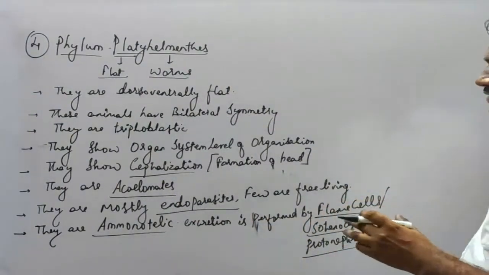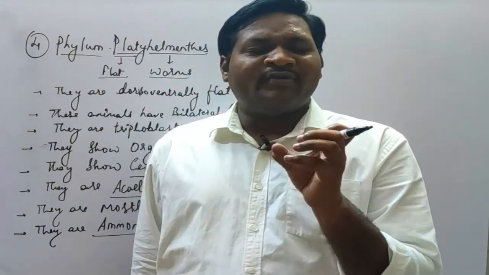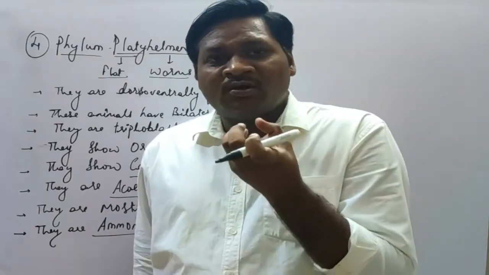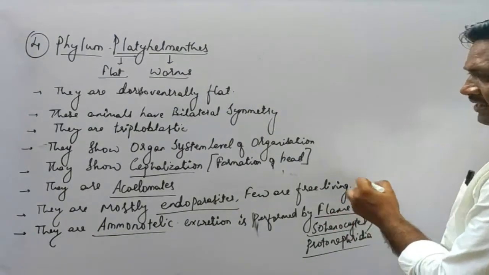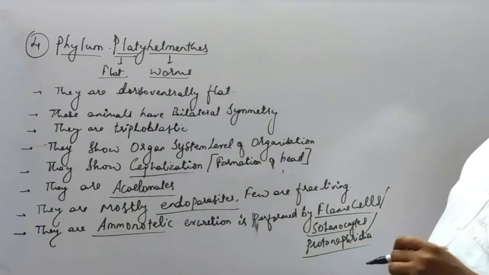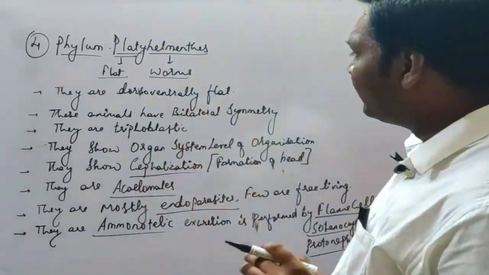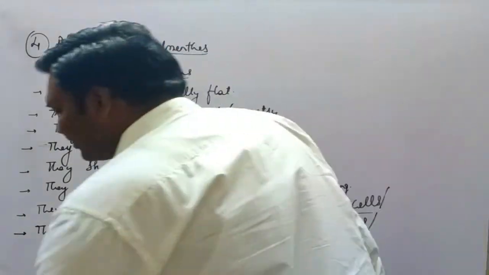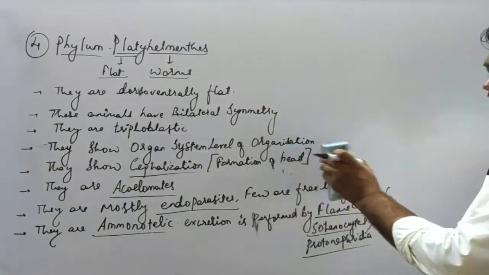So here, flame cells means what? The appearance of these cells is like when we see flames coming from any kind of burning substance, right? So such a structure can be observed, so the name flame cells was given. Then solenocytes as well as protonephridia, these are the excretory parts in this type of animals, that is the platyhelminths. Okay, the next point that we are going to discuss is the digestive system. I'll rub these points and we'll continue again.